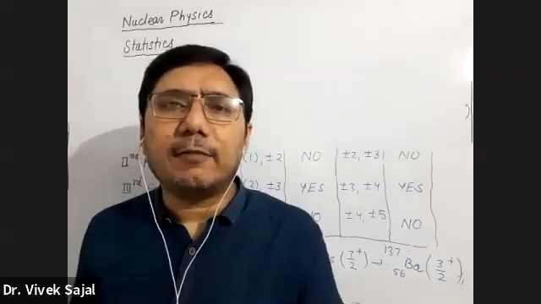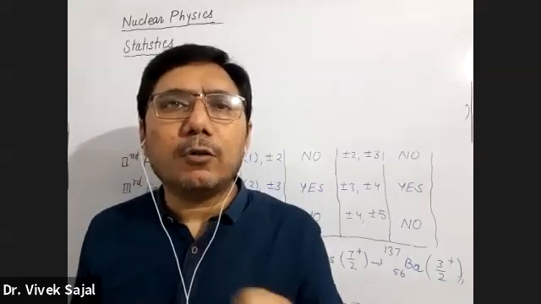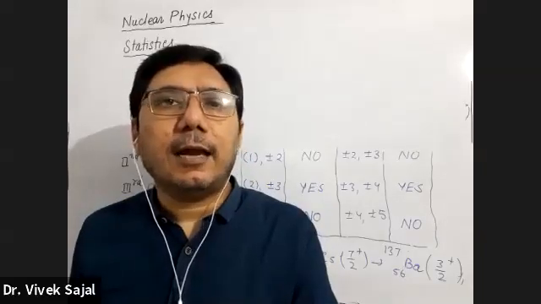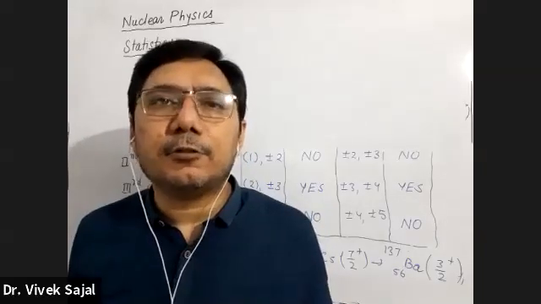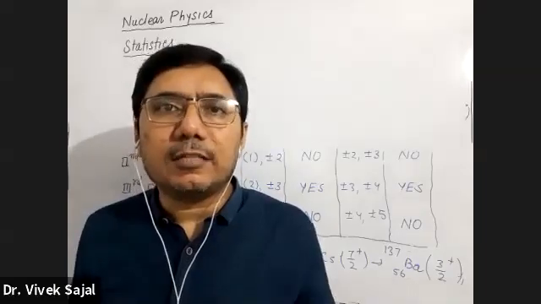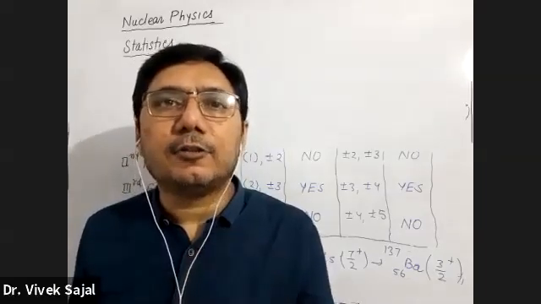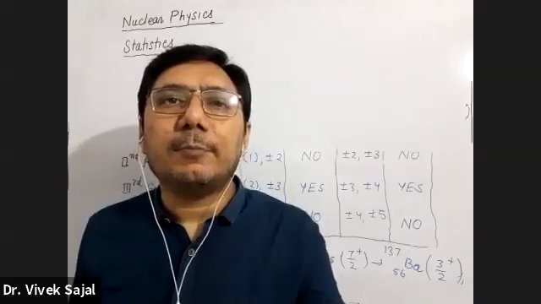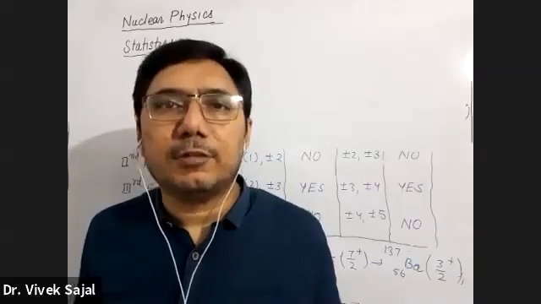When we have this group of particles and all these particles are indistinguishable, then a new type of quantum effect comes into the picture.